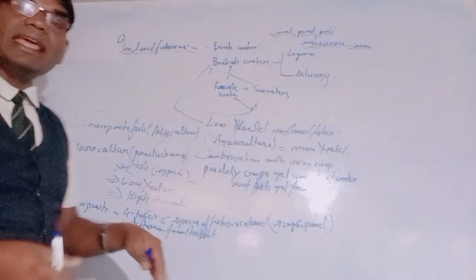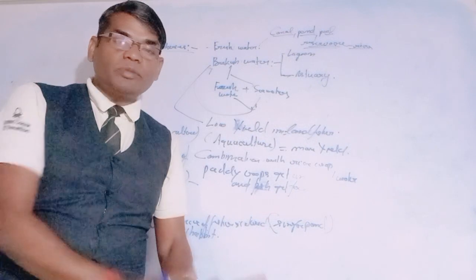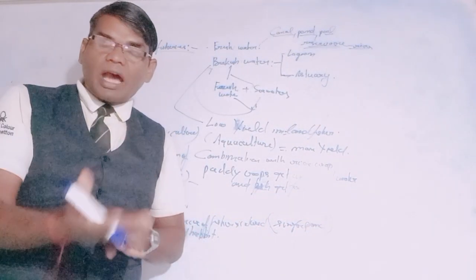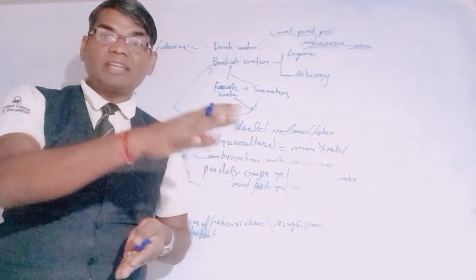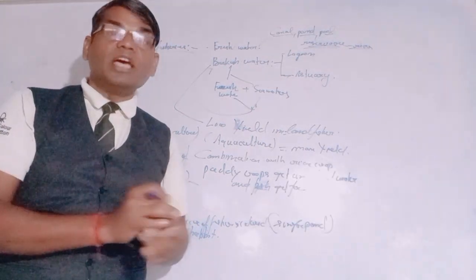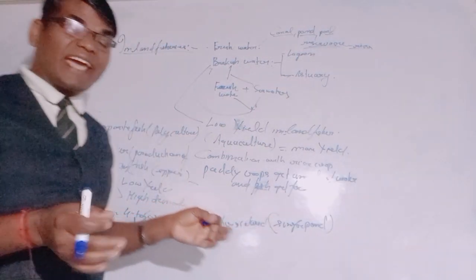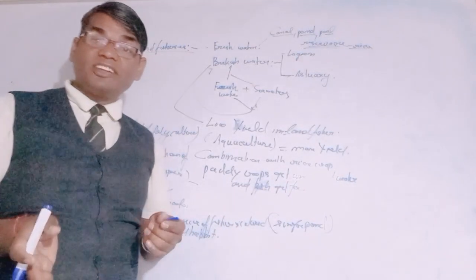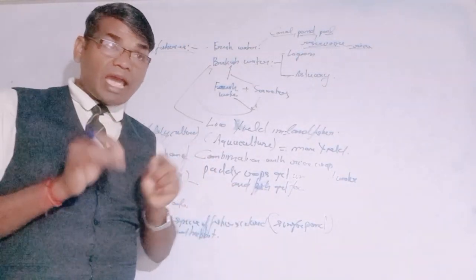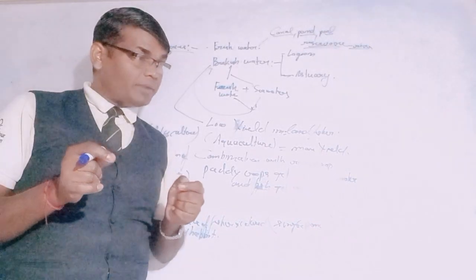Some fishes are available inside, at the bottom of the pond, some in the middle of the pond, and some are surface water feeders. So these are the different types of fish, and the carps and the grass carps are generally herbivores.